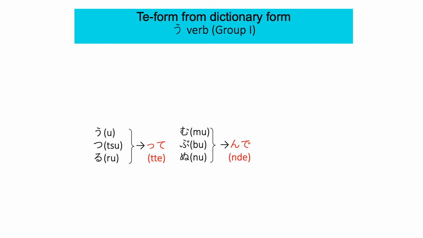Next, む or ぶ or ぬ ending of dictionary form, for example, 楽しむ, to enjoy, 楽しんで. 遊ぶ, to play, 遊んで. 死ぬ, to die, 死んで.